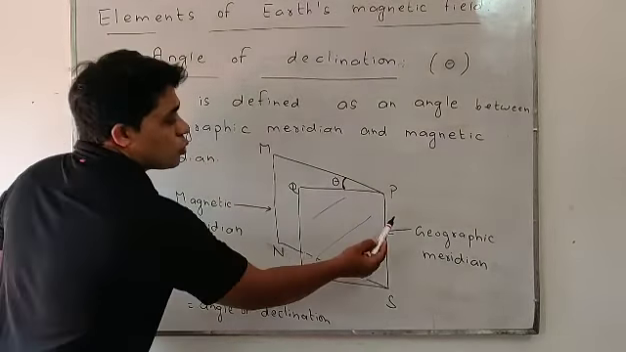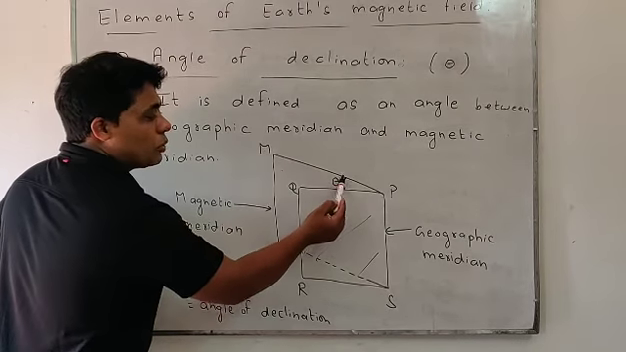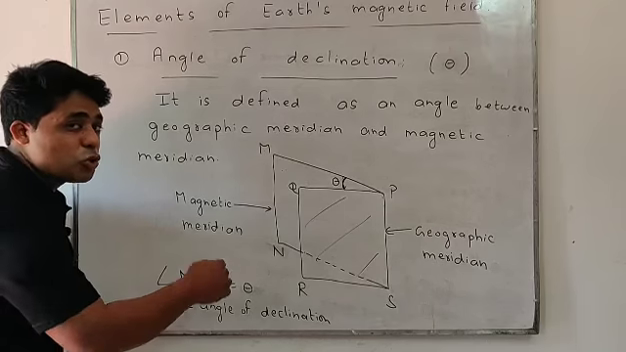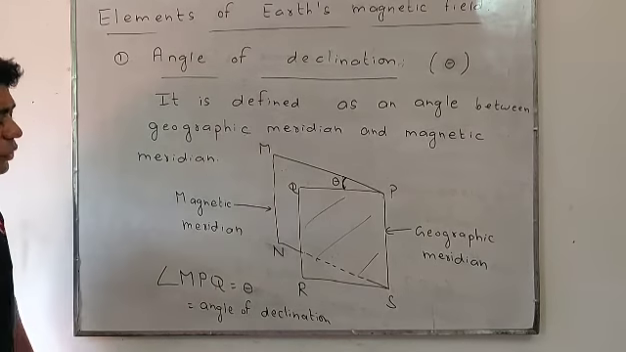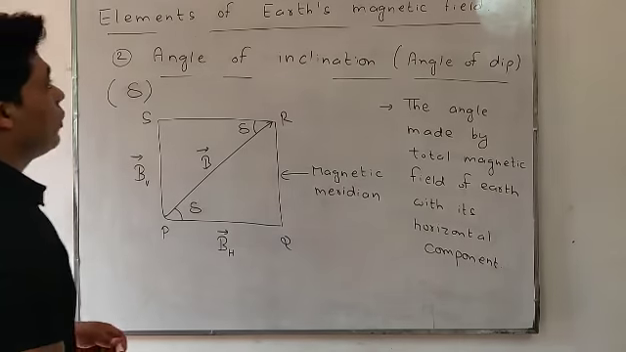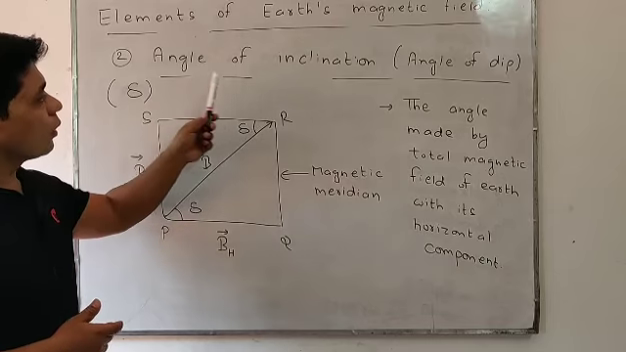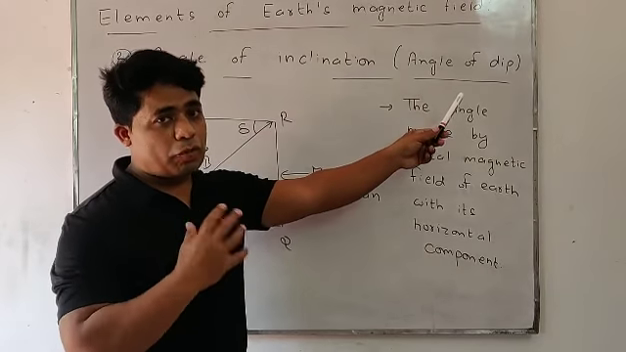The geographic meridian is shown here as PQRS and PMNS is the magnetic meridian. So angle MPQ, this angle lies between the geographic meridian and the magnetic meridian, so it is said to be the angle of declination. Understood, students?